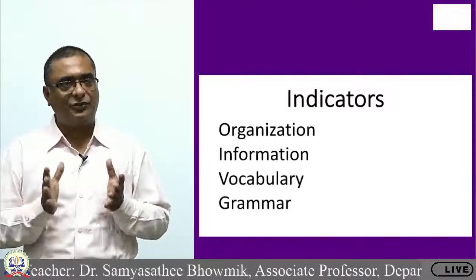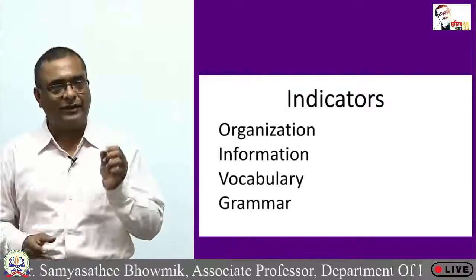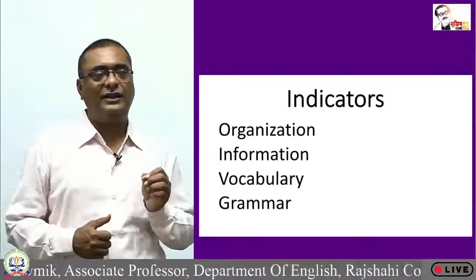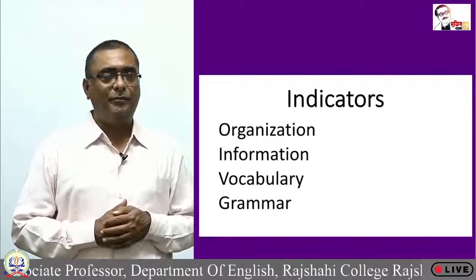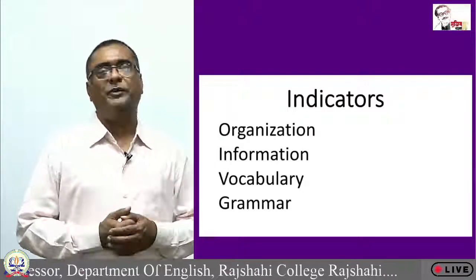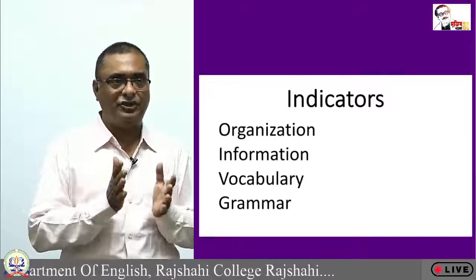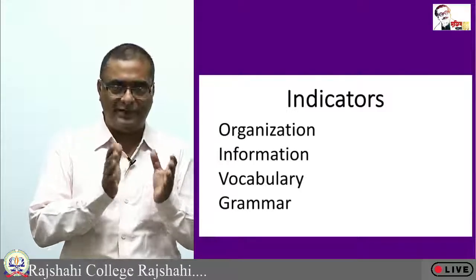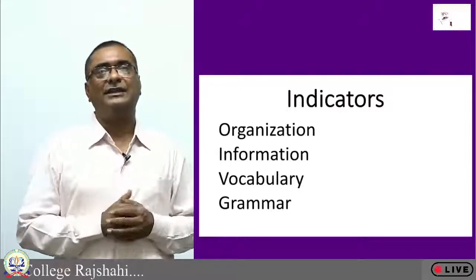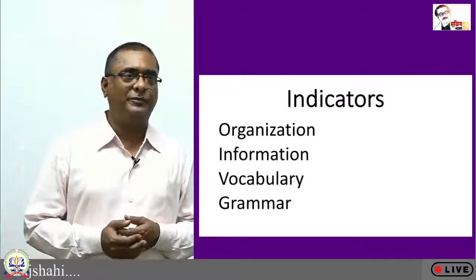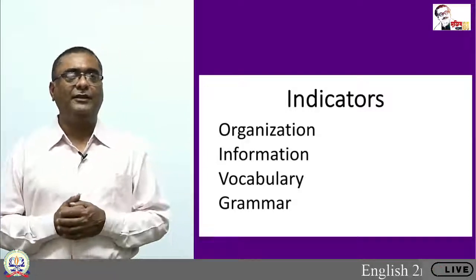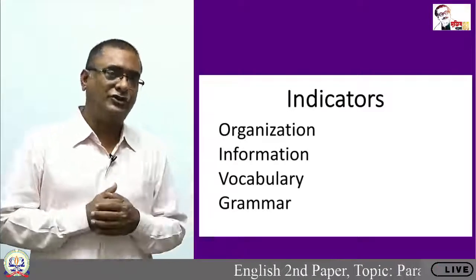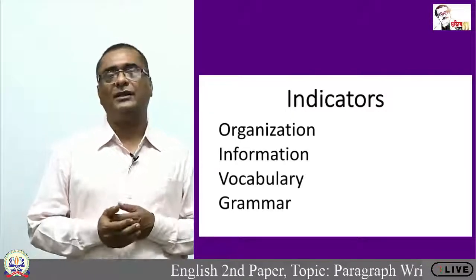Firstly, the structure of your paragraph has to be appropriate. That means it has to contain a topic sentence. It has to contain a sufficient number of ideas. Thirdly, it has to contain a concluding statement as well. And secondly, what type of paragraph you are preparing. I say that though it has not been mentioned over here, according to the instruction and according to the points that have been suggested over here, I personally guess that it's a kind of cause and effect type of paragraph, because the points claim what the reasons behind juvenile delinquency are, and also what the impacts of juvenile delinquency are.